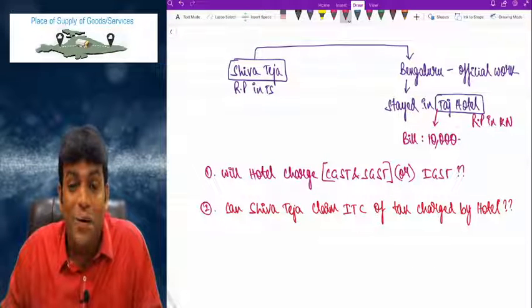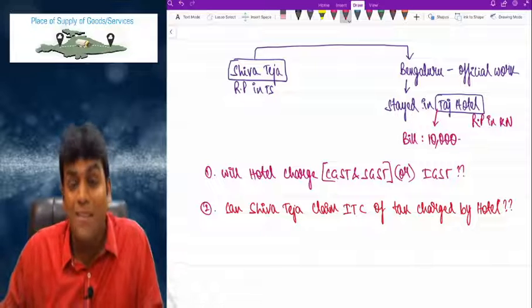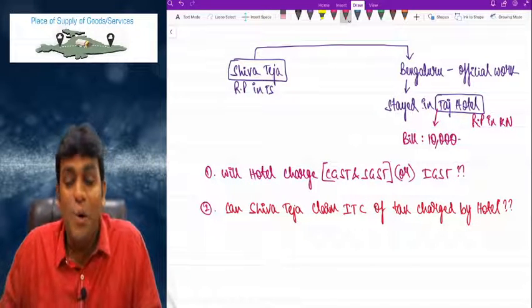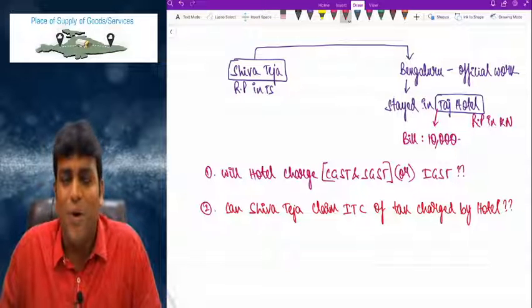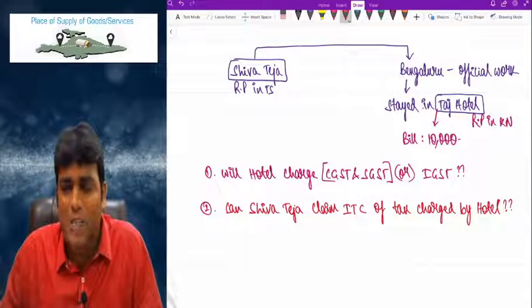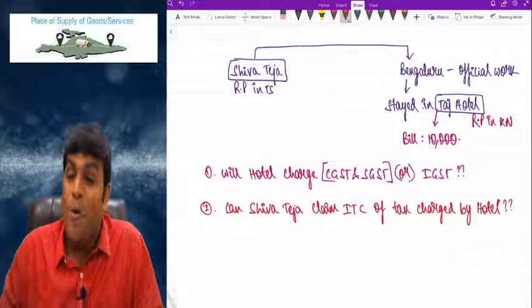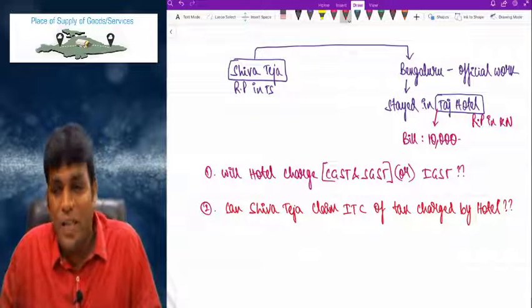Your feelings and emotions are not important, but sections and subsections are very important. What we want is section, subsection, clause, subclause, provision. Correct, right? Now let me tell you what kind of tax the hotel will charge.